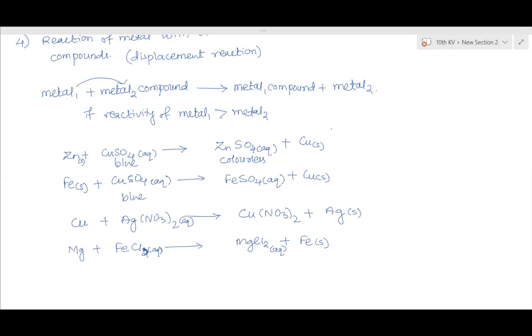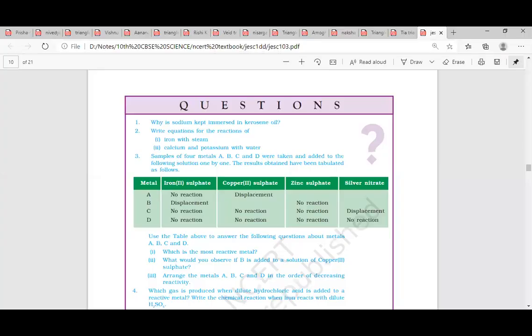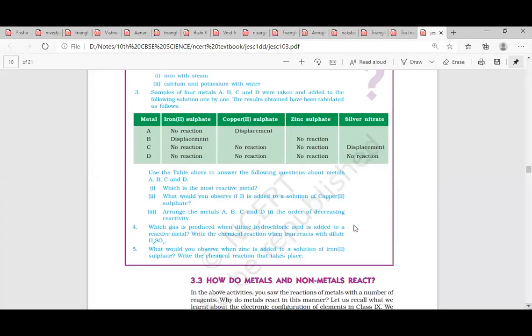Have you completed? Have you written the examples? Yes, ma'am. This is your textbook, in-text question. Third question. Read the third question first.